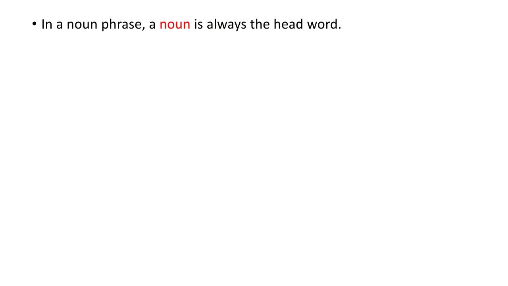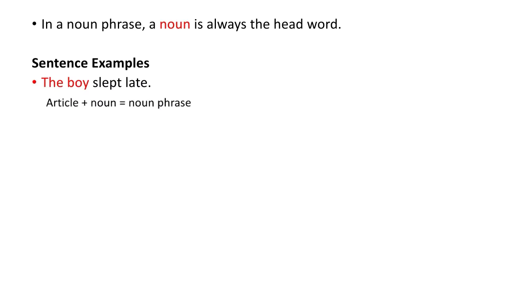Now, in a noun phrase, a noun is always the head word, which means a noun is the most important word there. If there is no noun in it, it is not a noun phrase. Let's look at some sentence examples. The boy slept late. The boy is marked in red because that is the noun phrase. Let's break it down. The is an article. Boy is a noun. So an article plus a noun gives us a noun phrase.